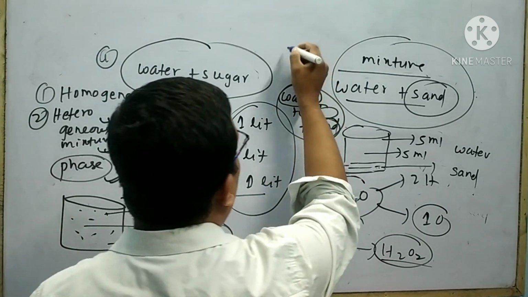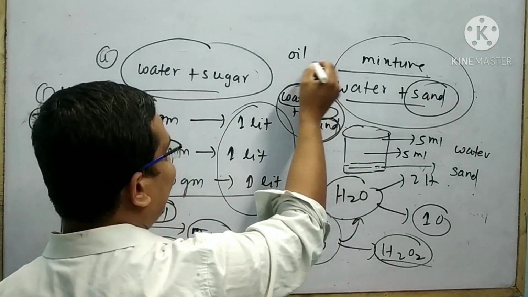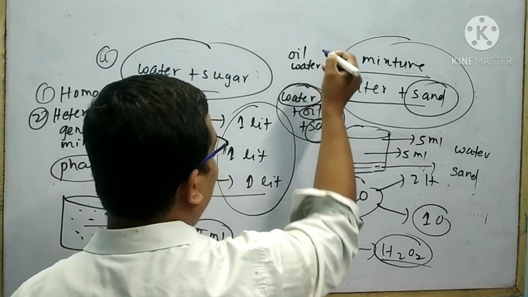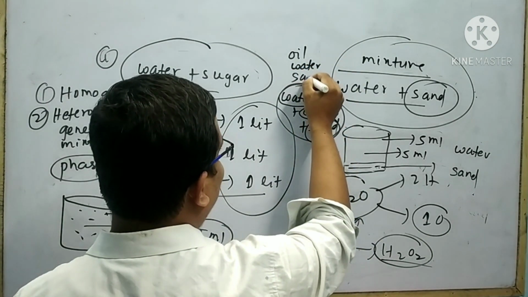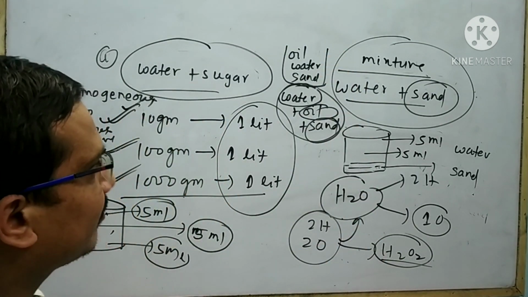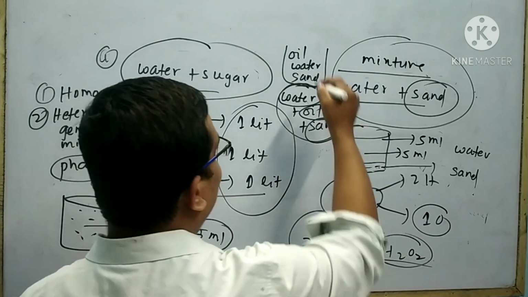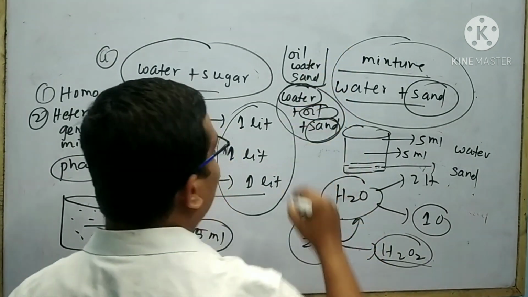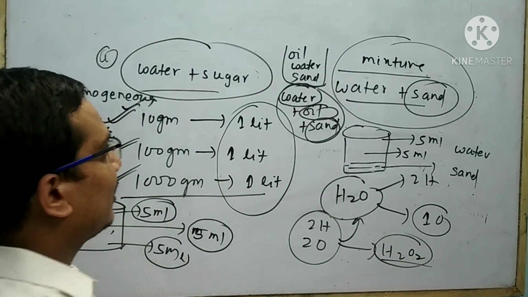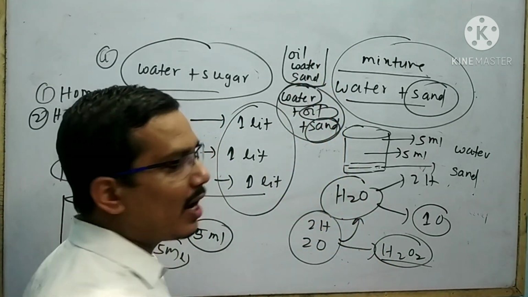At the top, oil is present. At the middle, water is present. At the bottom, sand is present. If I take this mixture in a beaker, then in the top part oil is present, in the bottom part sand is present, and in the middle part water is present.